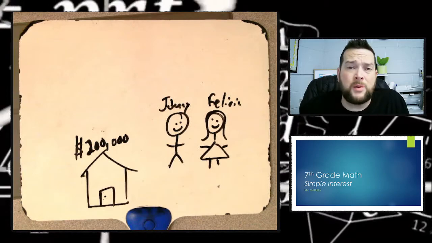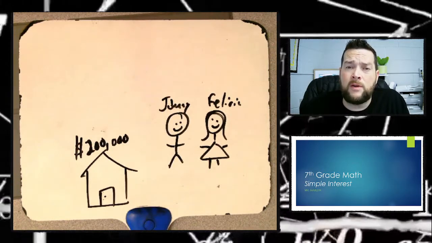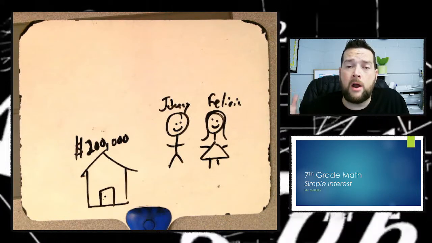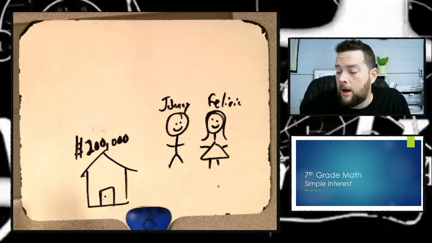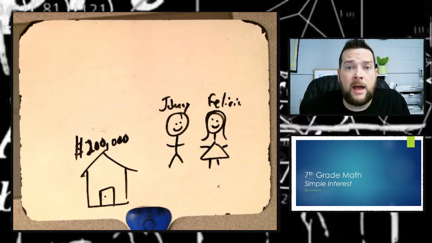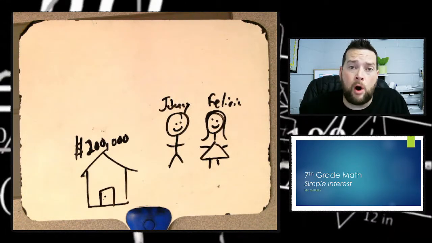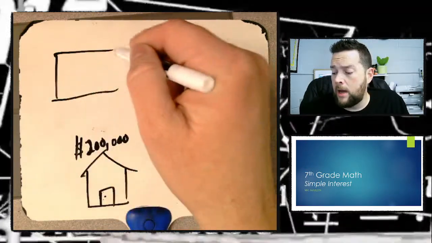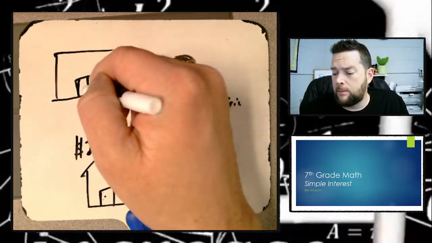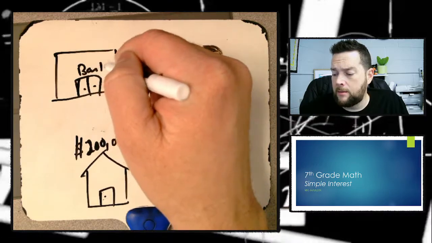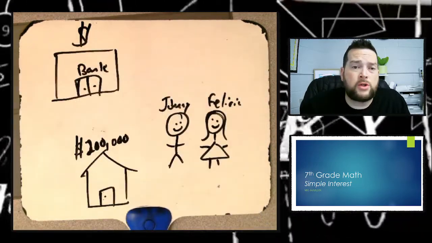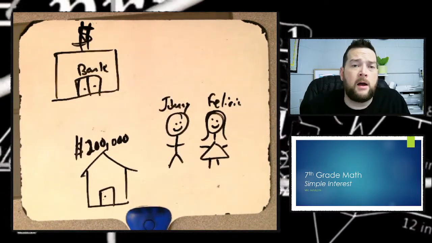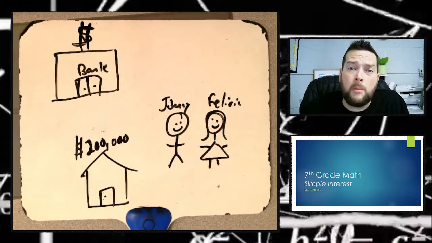Now, here's the reality. In life, there's very few individuals that have that much money to be able to just go and spend it on a house outright. So most of us in life, we have to go and borrow that money from somebody else. And so we might go to a bank. All right, here's a bank. The bank is where people store their money, where savings accounts are, also a place where people go and borrow money and things like that.